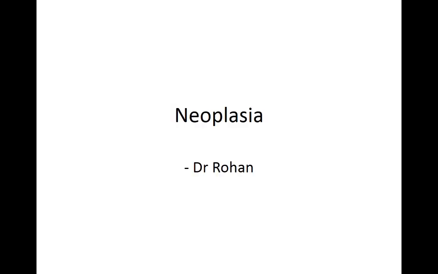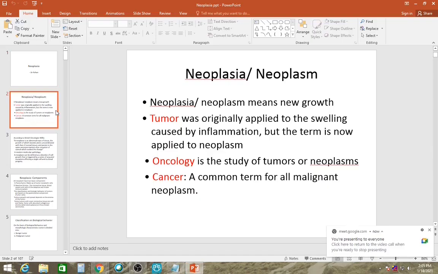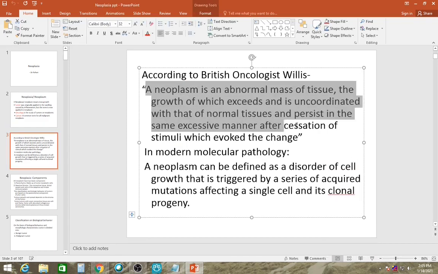Good afternoon, everyone. Today we are going to learn something about neoplasia. Neoplasia means new growth. Obviously, neo means new. The word tumor was originally applied to the swelling caused by inflammation, but now it's almost exclusively used for neoplasia. Oncology is the study of tumors and neoplasia, and cancer, as we all know, is a term for all malignant neoplasia. This is the definition of neoplasia, which we have learned from Robbins.